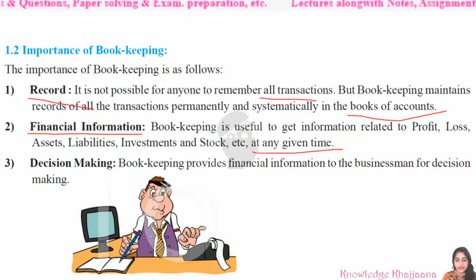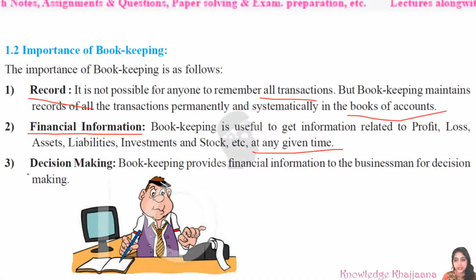Assets and liabilities, finance. Investment, finance. Stock, finance. So in all these factors, financial information is hidden. That financial information can be achieved at any time if the books of account are prepared daily and maintained properly.